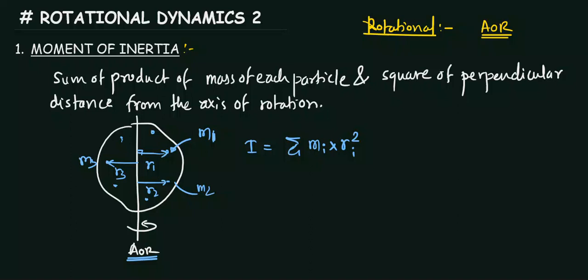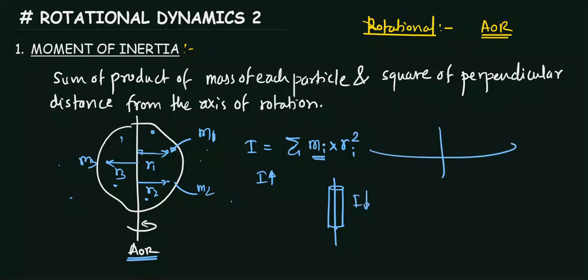Here, for calculating the moment of inertia, the mass alone is not sufficient. The distribution is also necessary. If the particles are away from the axis of rotation, we can say the moment of inertia is large. If the particles are closer to the axis, like a cylinder, the moment of inertia is smaller.